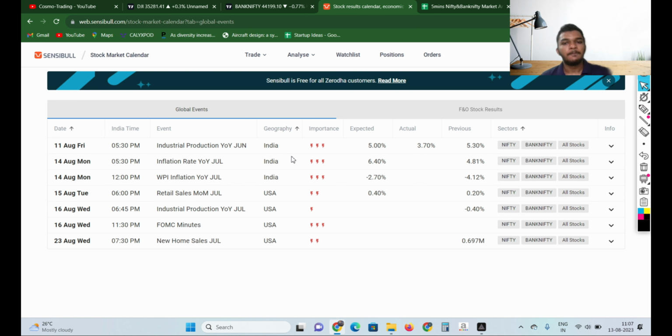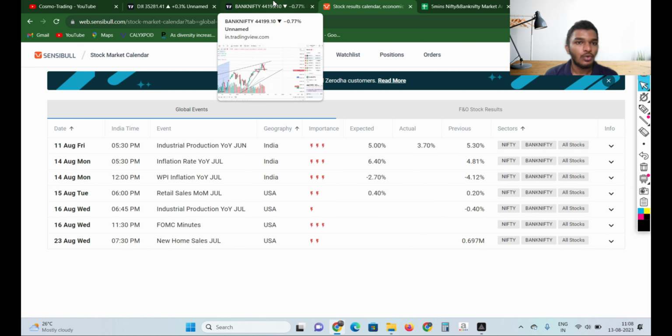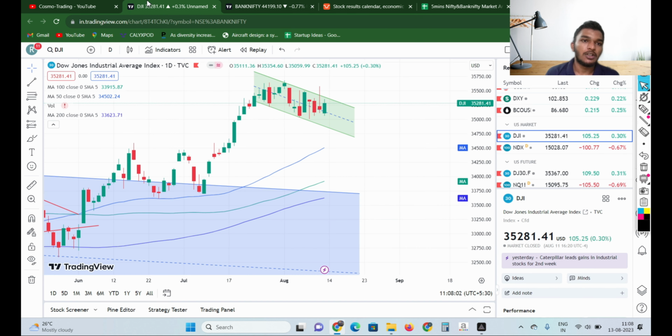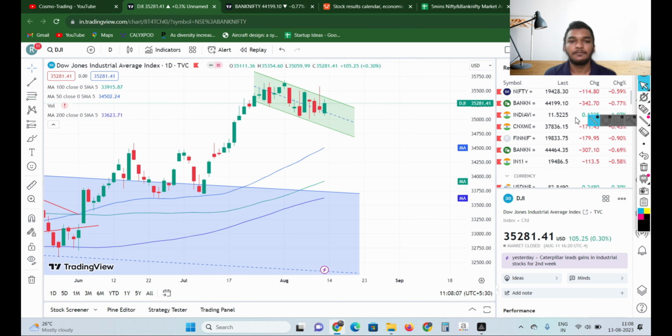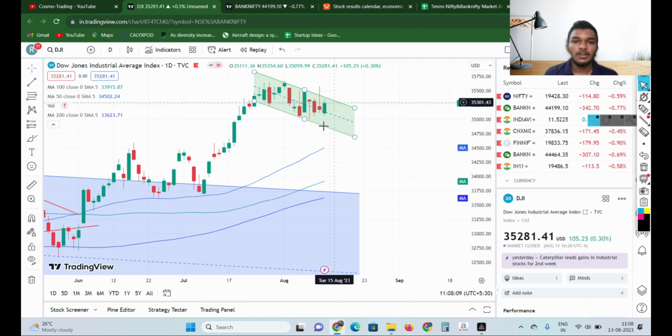So I feel that we could see some kind of a downside on the US market. Then we will eventually see a downside on the Indian market if the inflation comes higher. Then we are definitely going to see a downside momentum, because we are in that momentum itself. So that's for Dow Jones.